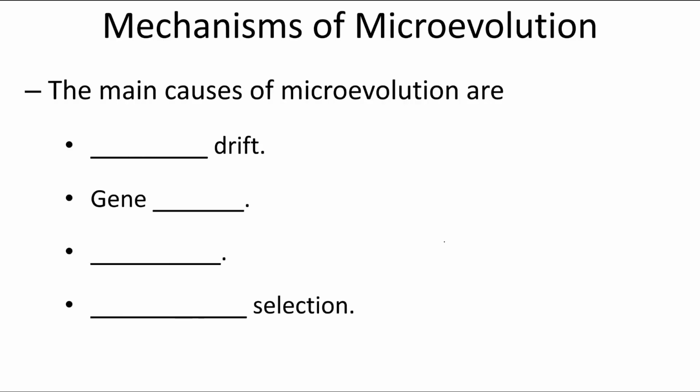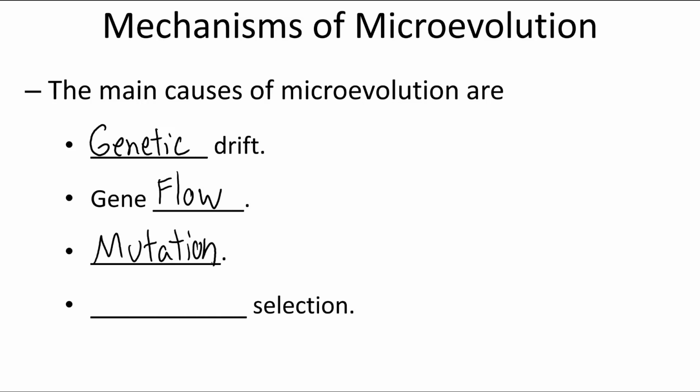When we look at the mechanisms that can drive these changes in a gene pool, there are 4 of them, and actually only one of them promotes adaptation. These 4 drivers of microevolution include genetic drift, gene flow, mutation, and natural selection.